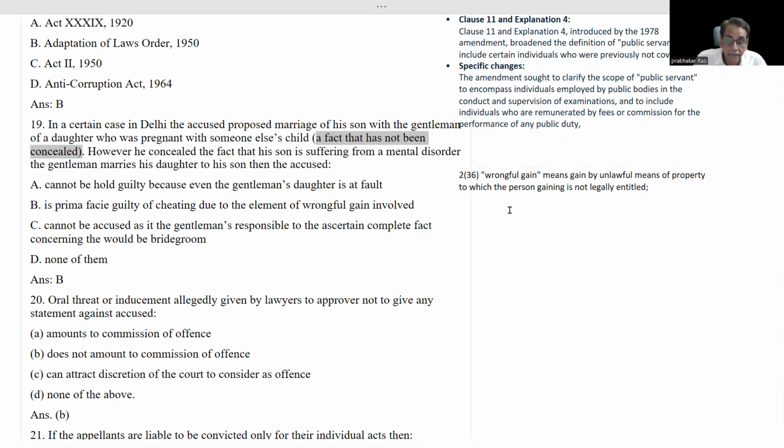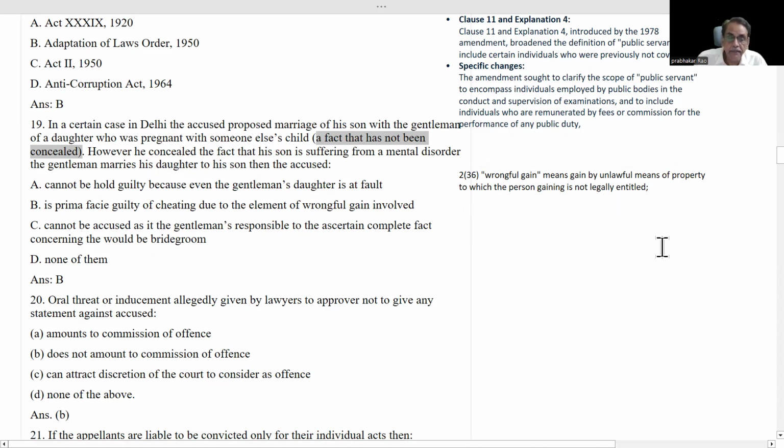But at a personal level, I have a certain objection so far as this question is concerned. The answer says B is prima facie guilty of cheating due to the element of wrongful gain involved. What is the wrongful gain the accused got? Wrongful gain of getting a daughter-in-law. A daughter-in-law is a human being. She is not property.